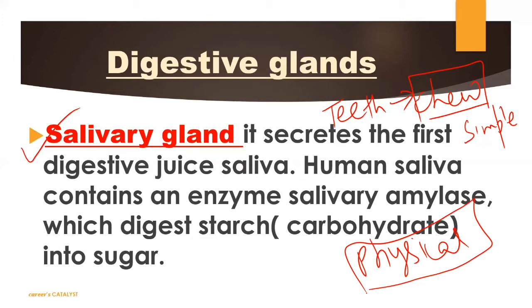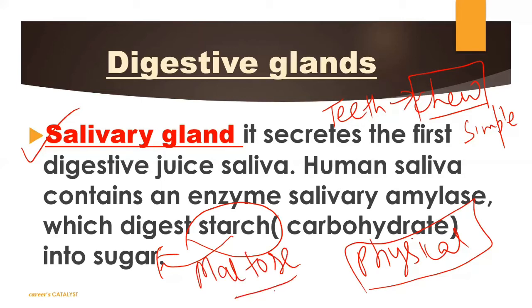But here, the salivary amylase juice will help to digest your food. Whatever food we intake is basically in the form of starch. In the mouth itself, the salivary amylase juice will help to digest that starch, and that starch will get converted into sugar. This particular sugar is also known as maltose. The complex starch gets converted into sugar, or you can say maltose.